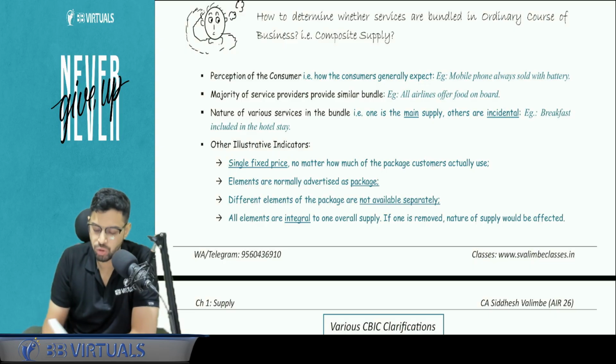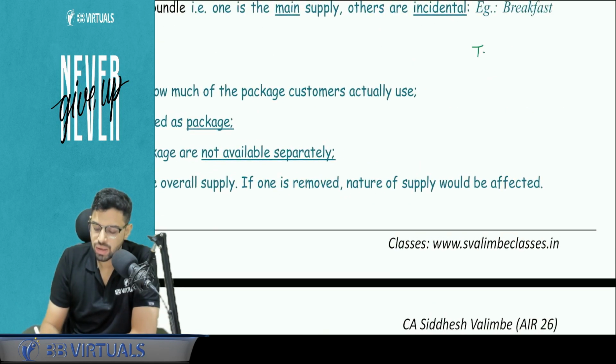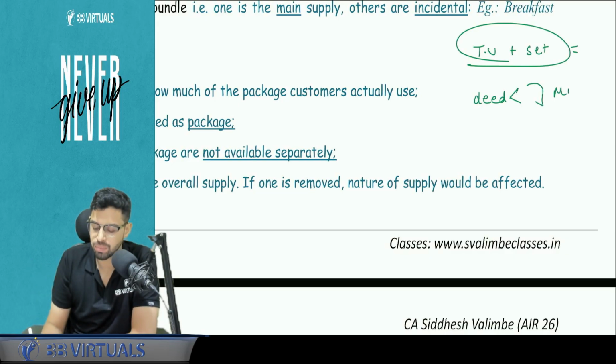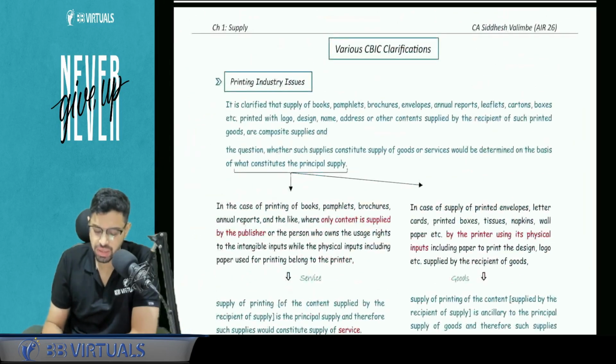For example, I will give you a TV plus a TV mounting set on which the TV is hung. This is a composite supply. Another example I gave you: a single rent deed for commercial as well as, let's say, residential property. Now this is a mixed supply. Clear? So you will have a fair idea seeing the facts of the cases.